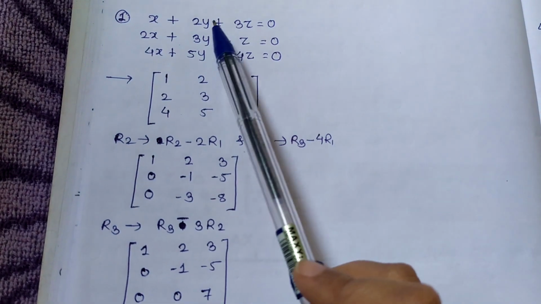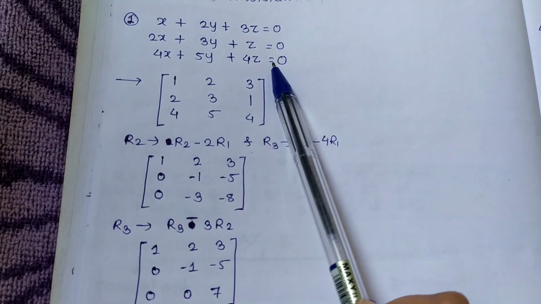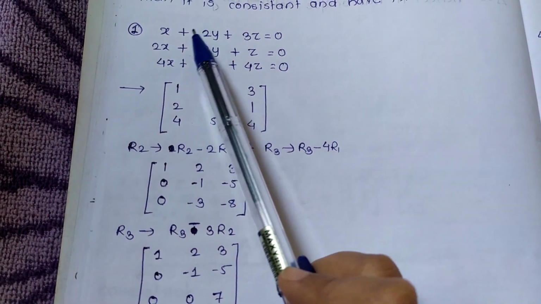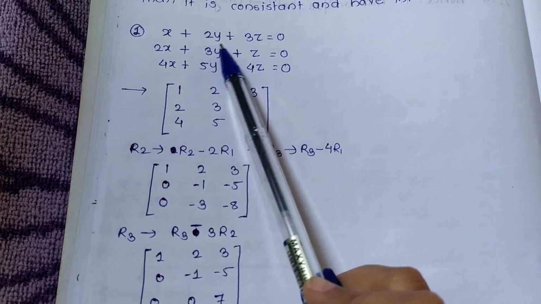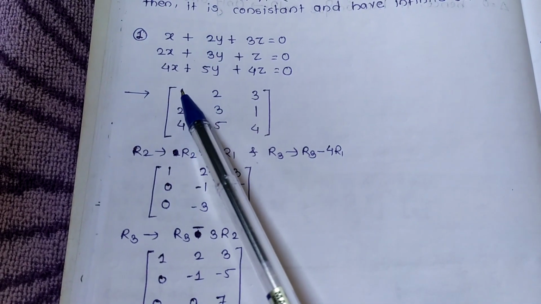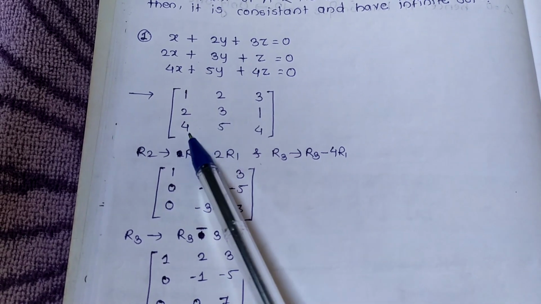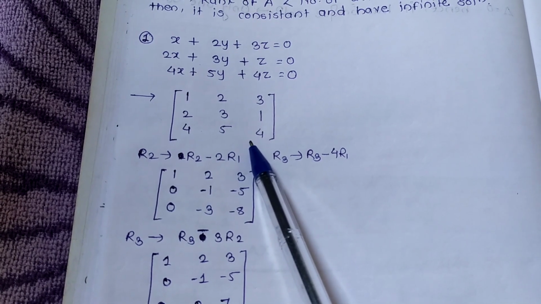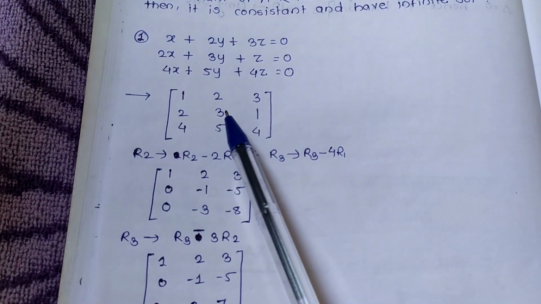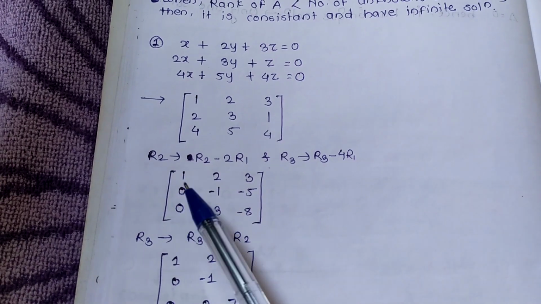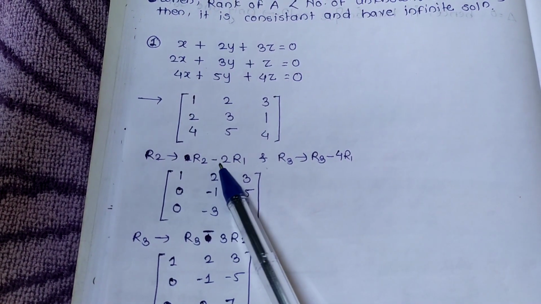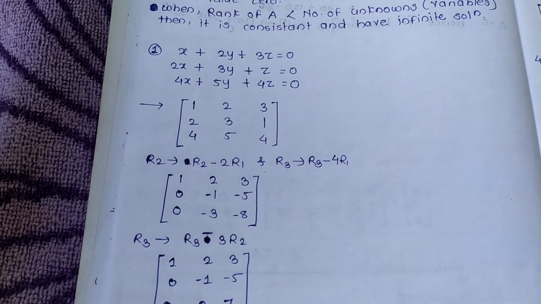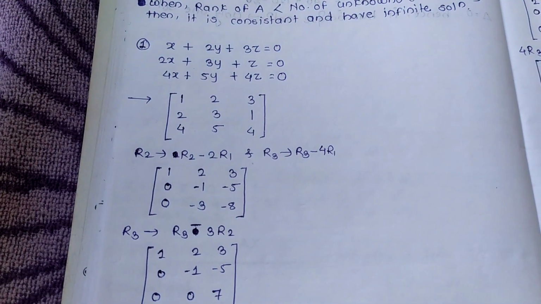First example: 0, 0, 0 means a homogeneous system. Let's take the coefficients of every equation: 1, 2, 3, 2, 3, 1, 4, 5, 4. We have to use the rank of a matrix process, and we want 0 here and 0 here. For that, what we do? R2 minus 2R1 and R3 minus 4R1. You have to calculate with me.